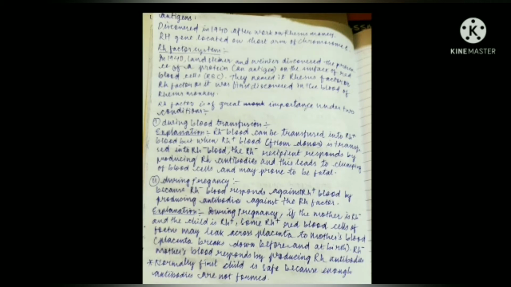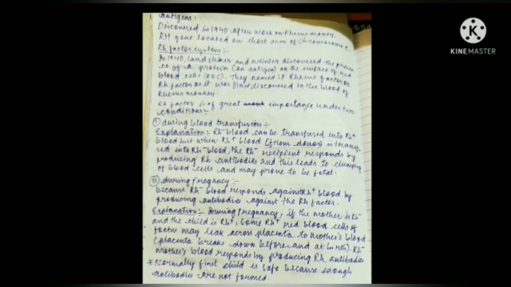Unlike the ABO system, the person is not born with antibodies against the D antigen in the blood. The person must be exposed to the antigen at some point in life to make antibodies against it. The person then remains sensitive for a lifetime. If an Rh positive person receives blood from an Rh negative person, nothing will happen. However, if an Rh negative person receives blood from any Rh positive person, it may lead to complications.